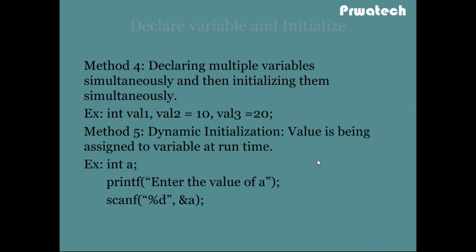So method 4. In method 2, declaring and initializing happen at a time only. Here, declaring multiple variables simultaneously and then initializing them simultaneously. I have three variables val1, val2, val3 of integer data type. The value of 10 is assigned to val2, the value 20 is assigned to val3. So it's multiple declarations and multiple